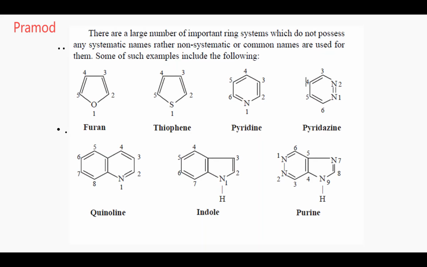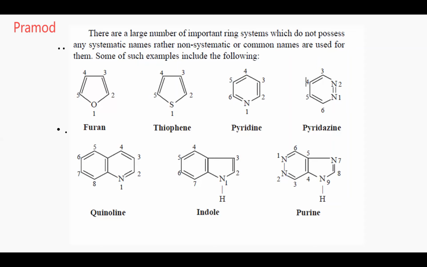Now if you go to the next compound, you see 2 nitrogens. Yes or no? Yes. So they are known as diazine. The 6-membered ring is there. They are known as diazine. So 1,2-diazine is known as what? Are you there? Yes, sir. Can you pronounce it for me? Pyridazine. Okay.